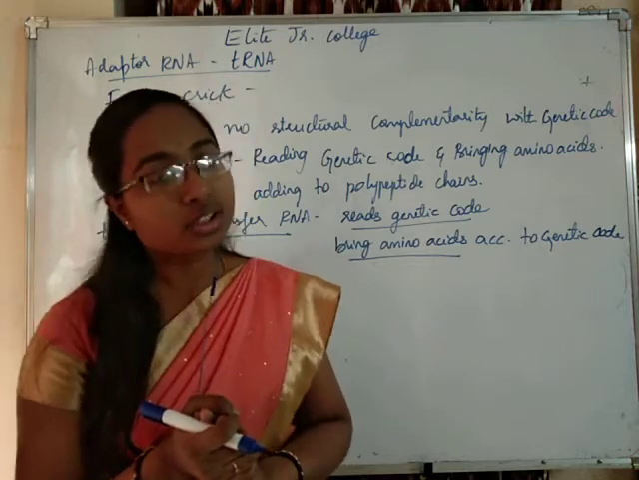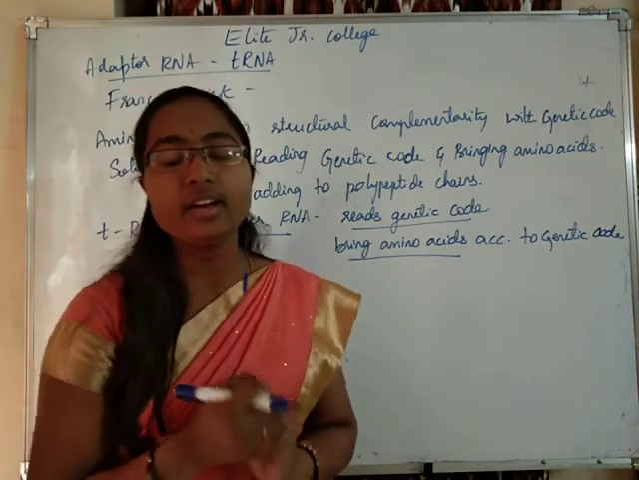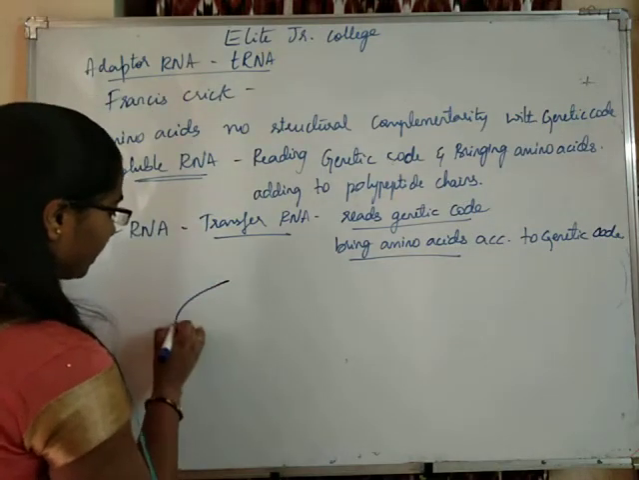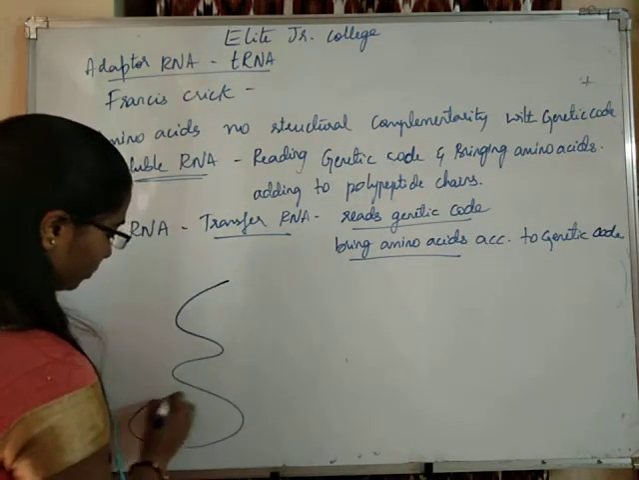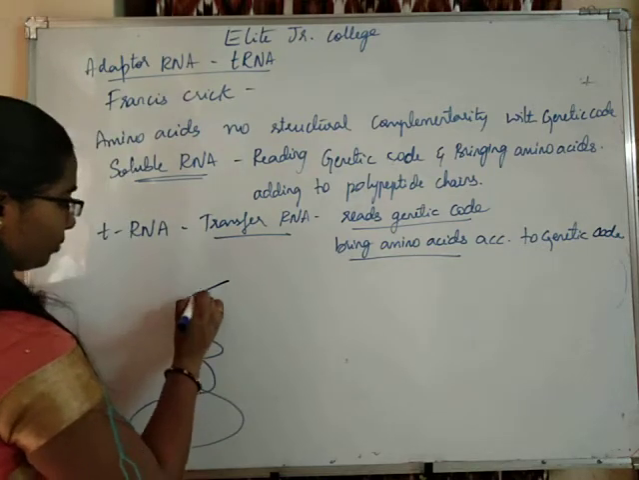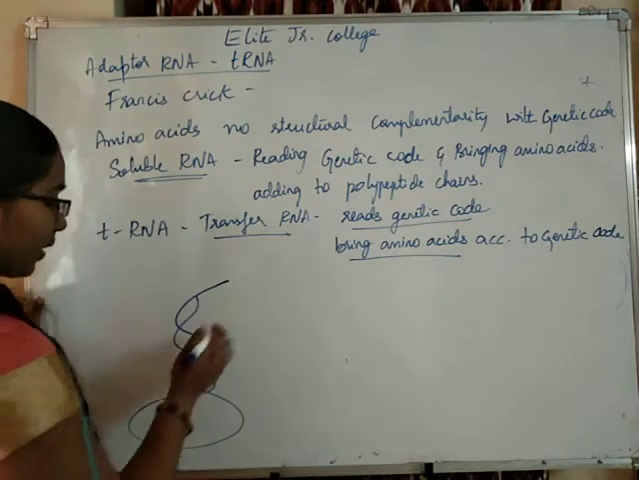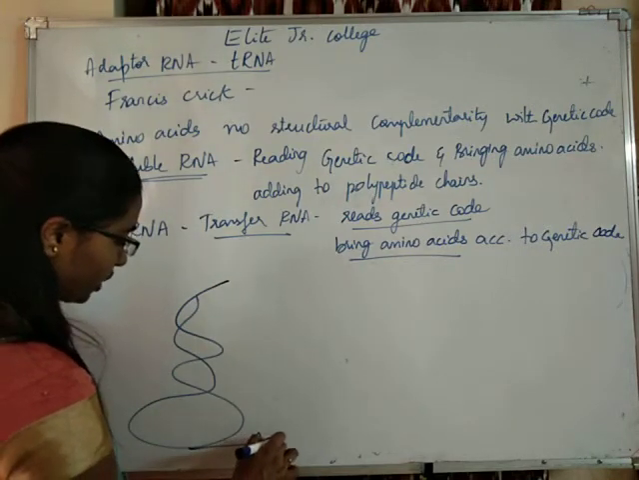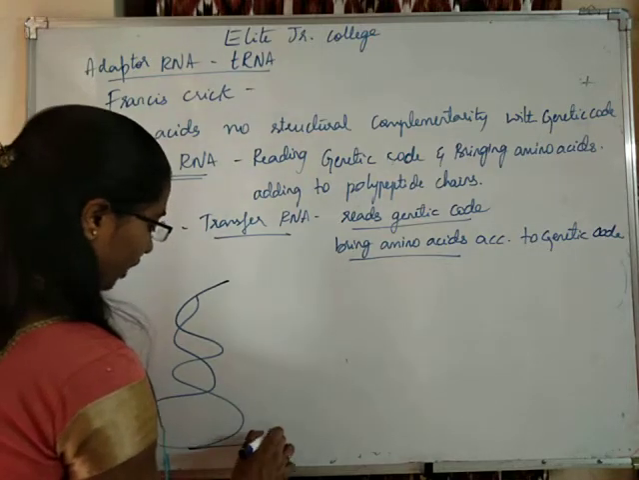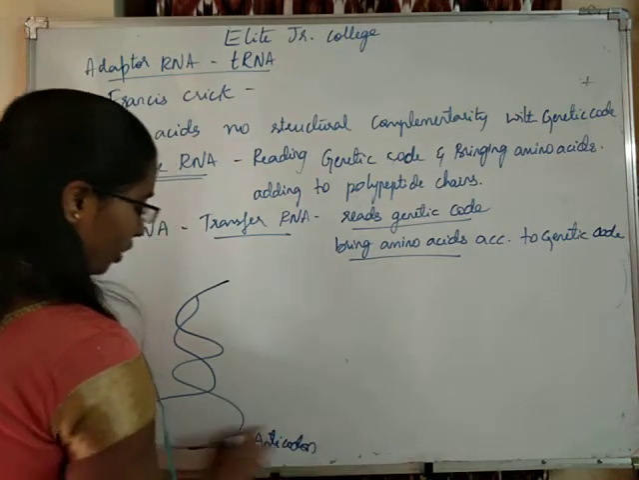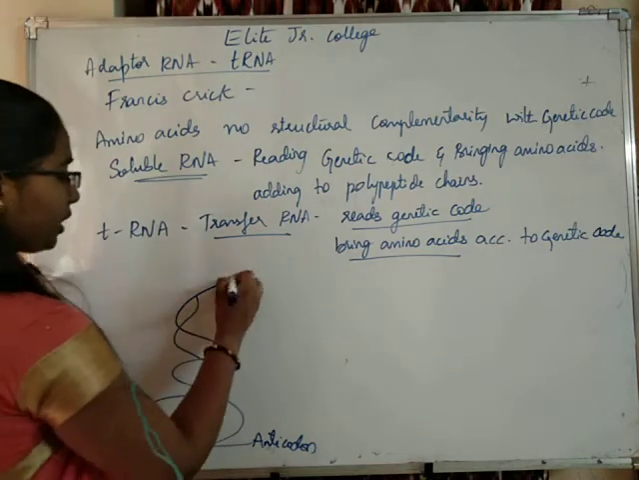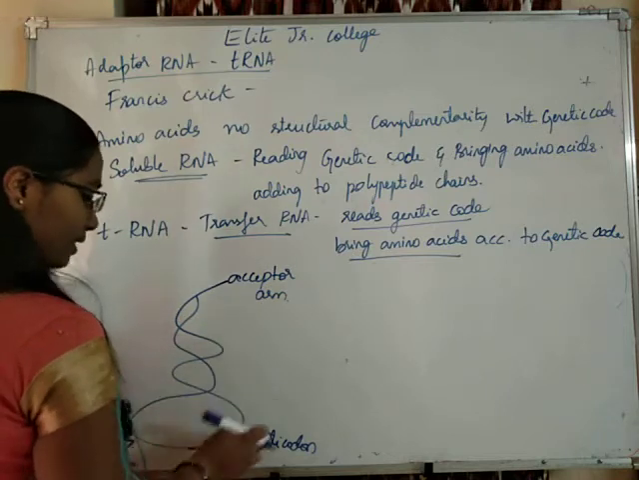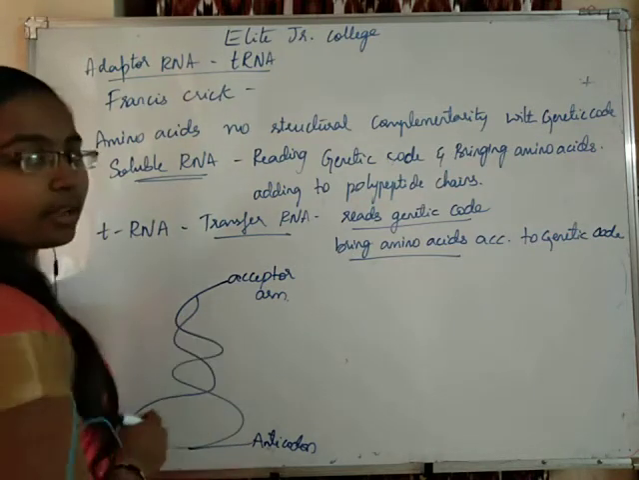Then later on, the structure of tRNA was identified. This tRNA appears like this. It has one anticodon region and it has one acceptor arm. Okay, it has an anticodon region and an acceptor arm.